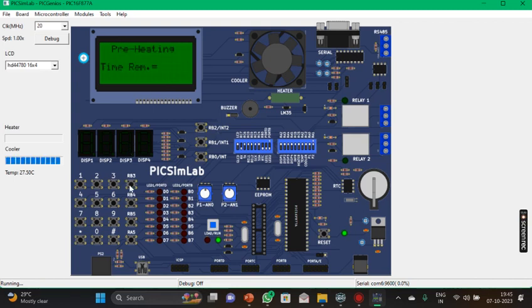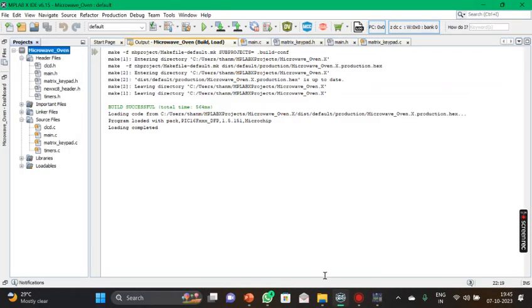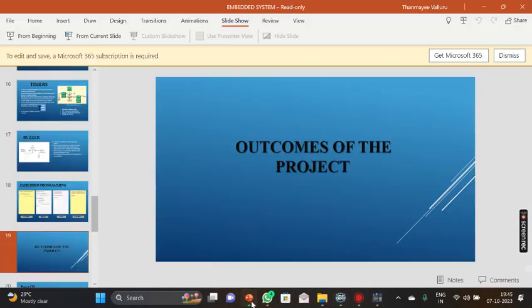And similarly, if you want to tell the user or the owner, you can do it with a beep. So this is the output of the project, and now let's go for the beep.